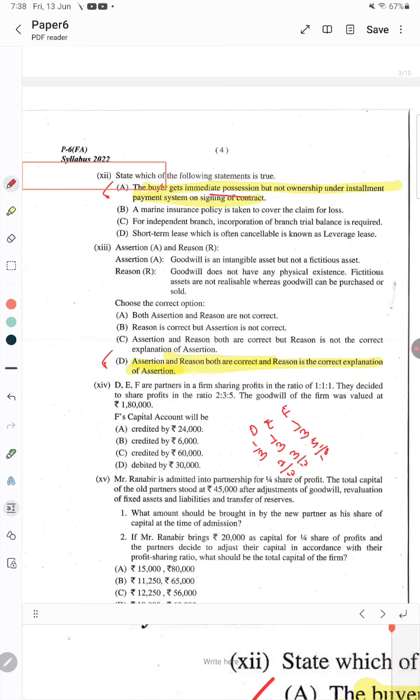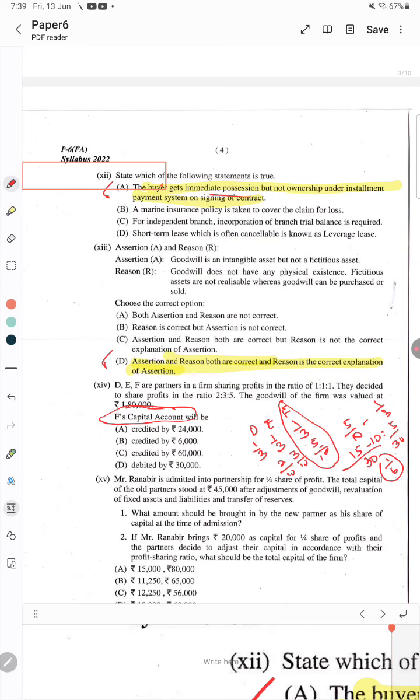So, he is asking, the goodwill of the firm is valued at 1,80,000. They are asking for only F's capital account. Whether there is a sacrificing ratio or gaining ratio for F, we have to find out. So, new minus old, we will consider F only. New ratio 5 by 10, old ratio 1 by 3. The LCM is 30. So, 15 minus 10 out of 30, so 5 by 30, that means 1 by 6.